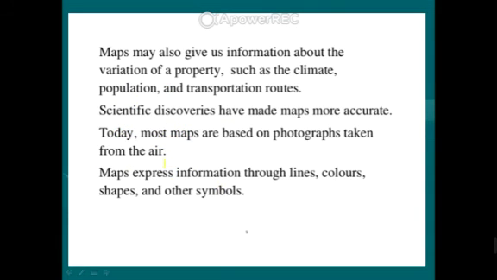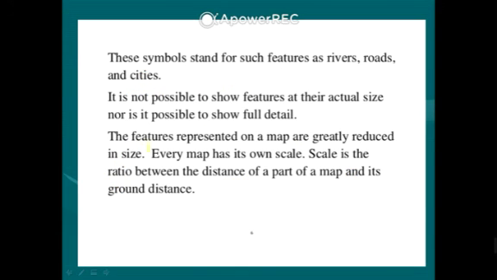Okay, so a map may also give information about property, such as climate, population. Maps show the important features also, and today most maps are based on photographs, because currently maps are represented with the help of photographs. Okay, so maps have lines, colors, symbols, shapes. These are the components of the map. So a map is important to know about everything. The symbol also acts as an important role in a map. Symbols represent, for example, a temple, bridges, a railway crossing. Okay, so these are the important definitions of maps and cartography.